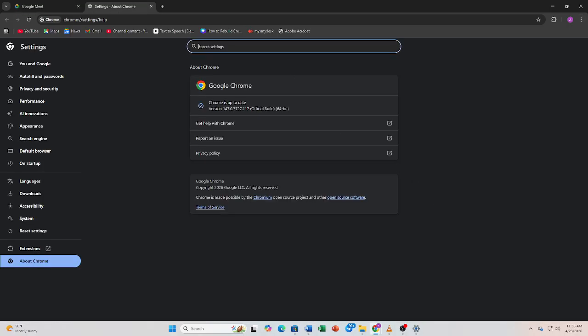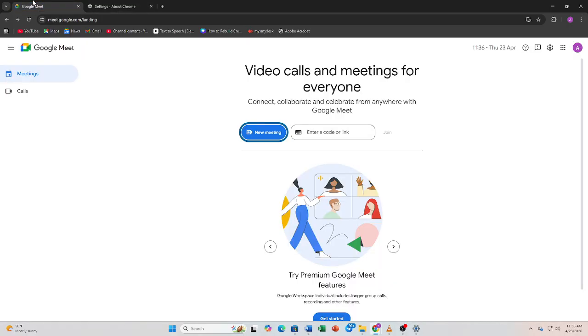So yeah, that's how you fix Google Meet no sound problem in 2026. Follow each step carefully and your audio should work perfectly again.